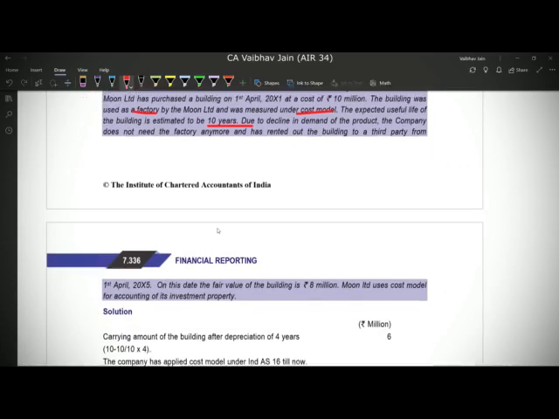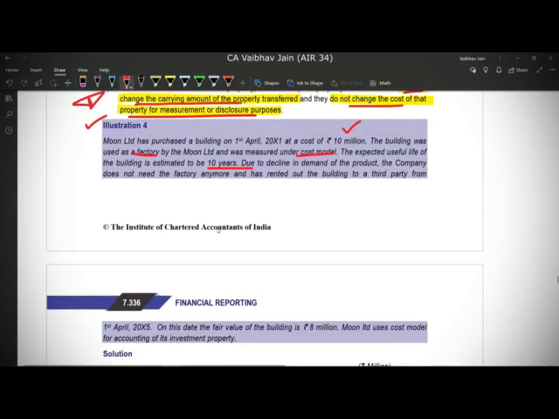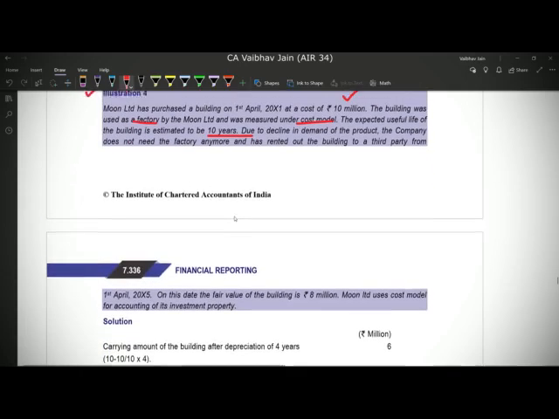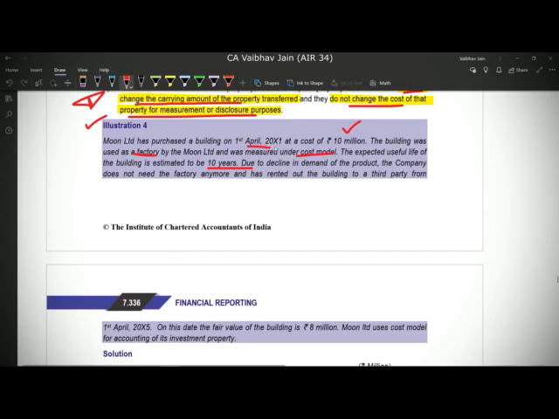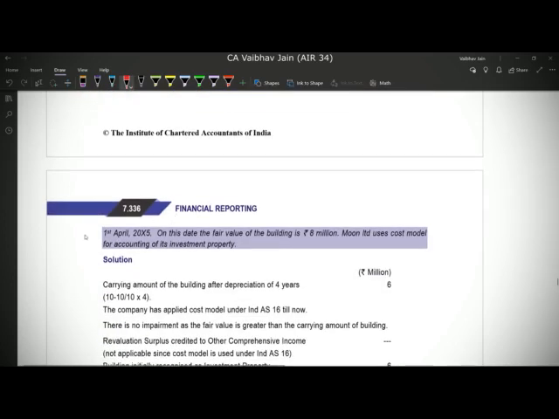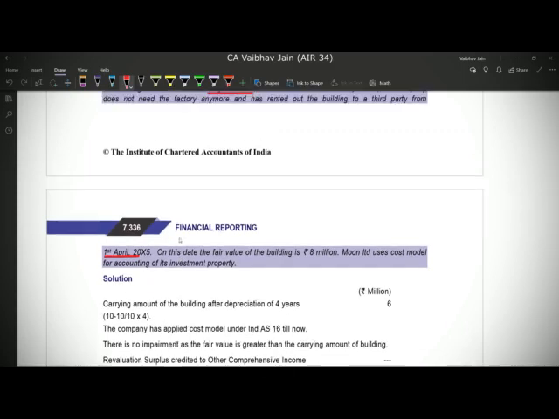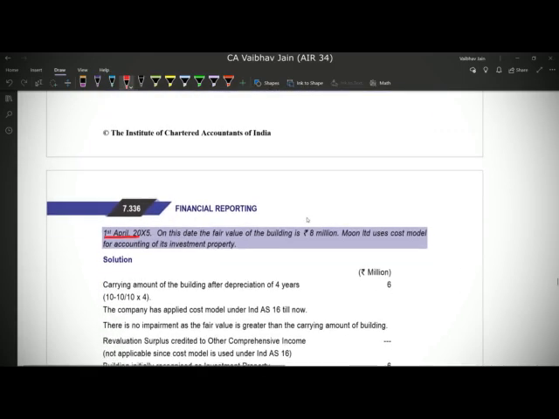So again this is the case of jumping from Ind AS 16 to Ind AS 40, and the purchase was in 2011 and we are reclassifying in 2015, that is after the elapse of 4 years. And after 4 years the fair value given is 8 million.